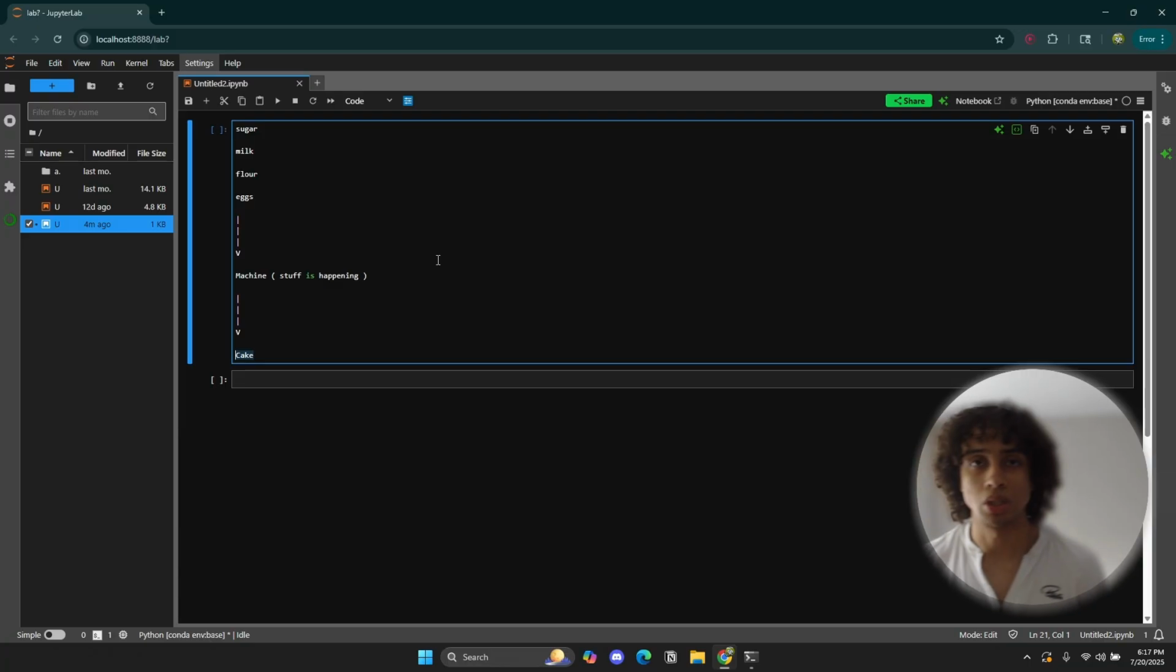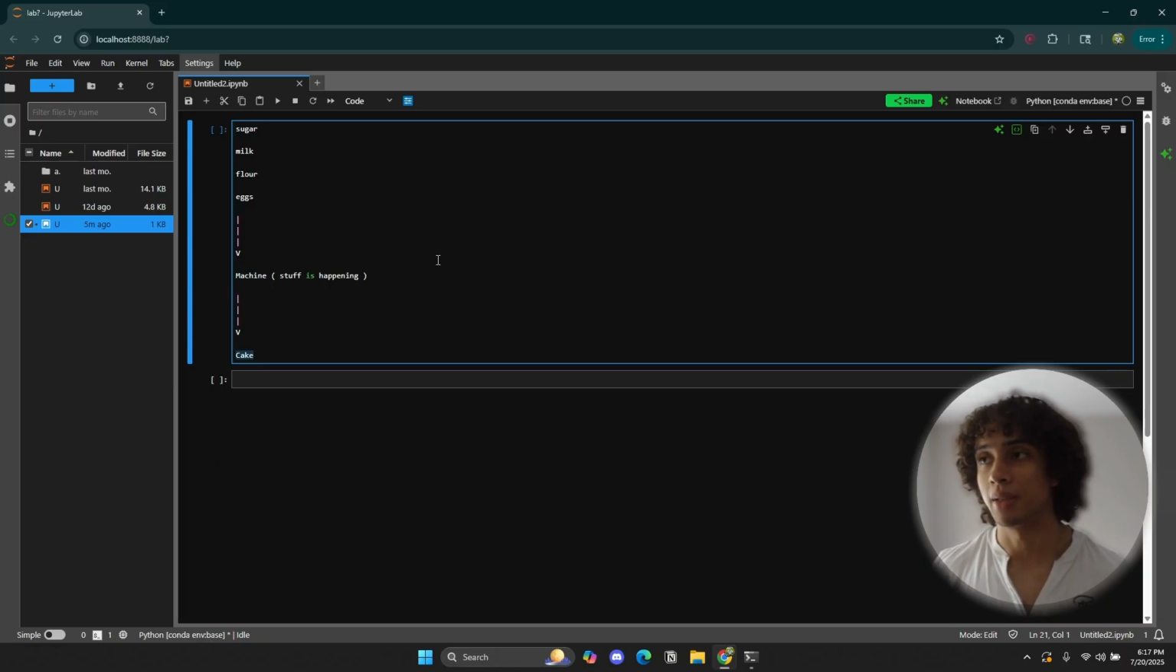Long story short, it's just a machine. You put something into the machine, you get something out. Now, this is not the end-all be-all for functions. Functions can really be rigorously defined.